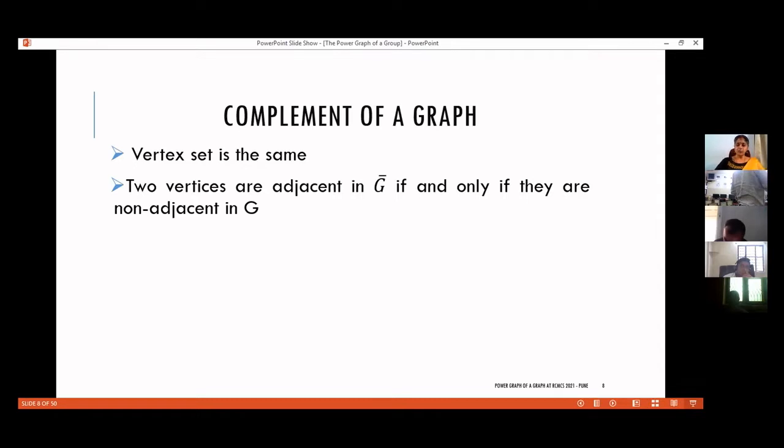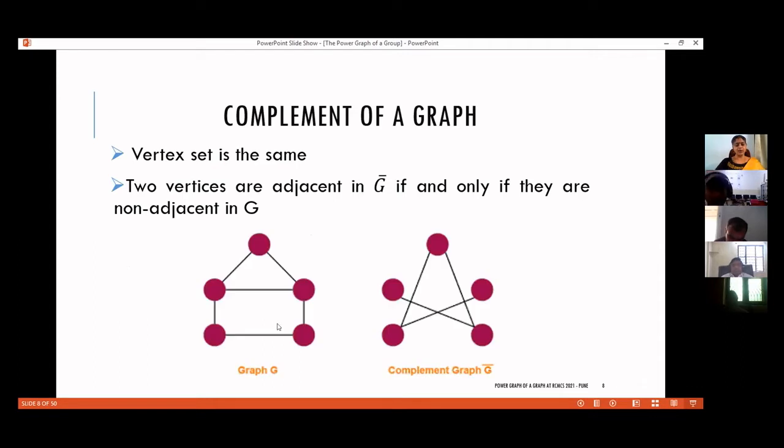So next we will move on to another basic definition in graph theory, complement of a graph. The complement of a graph G, denoted by G bar, which we call G complement, is the graph with the same vertex set as that of G. And two vertices are made adjacent in G complement if and only if they are non-adjacent in G. So here you have an example.